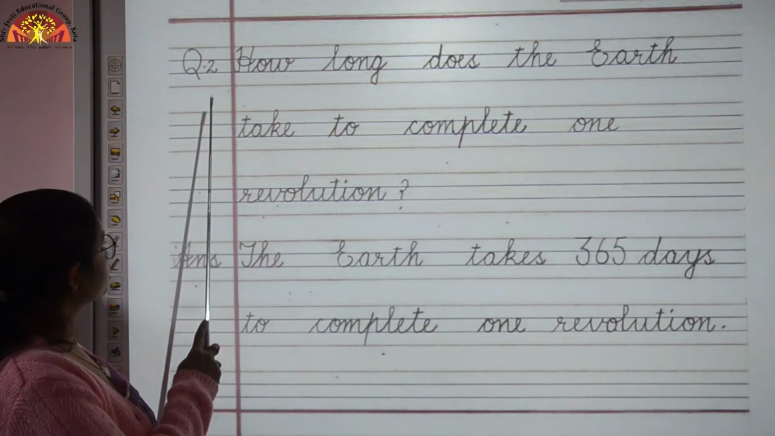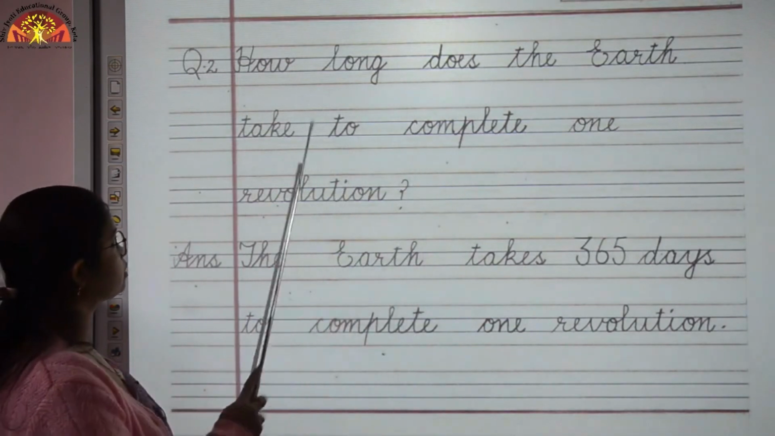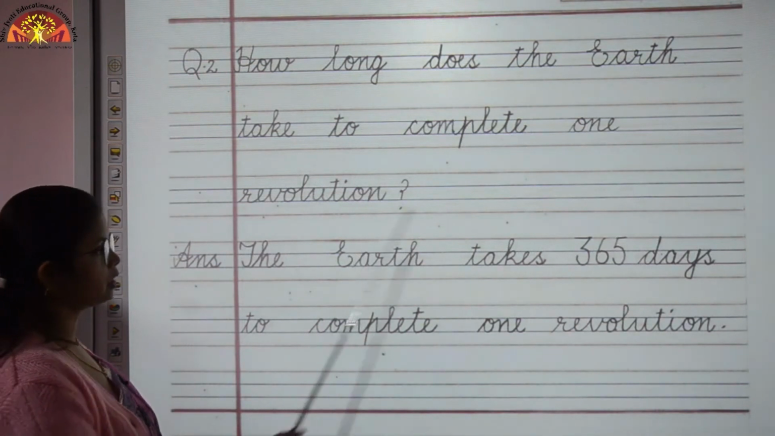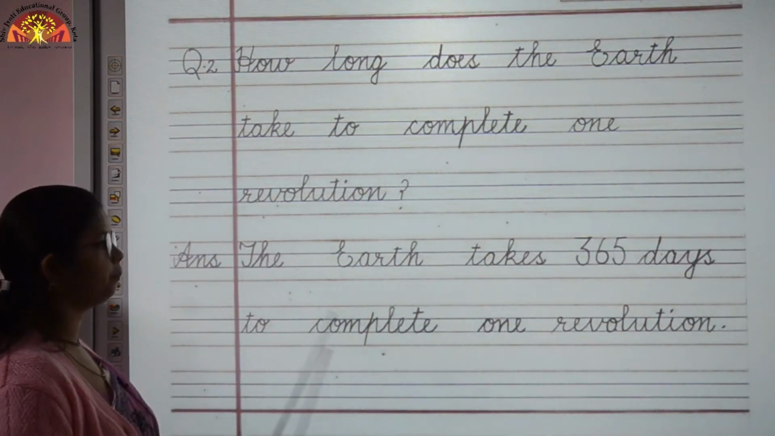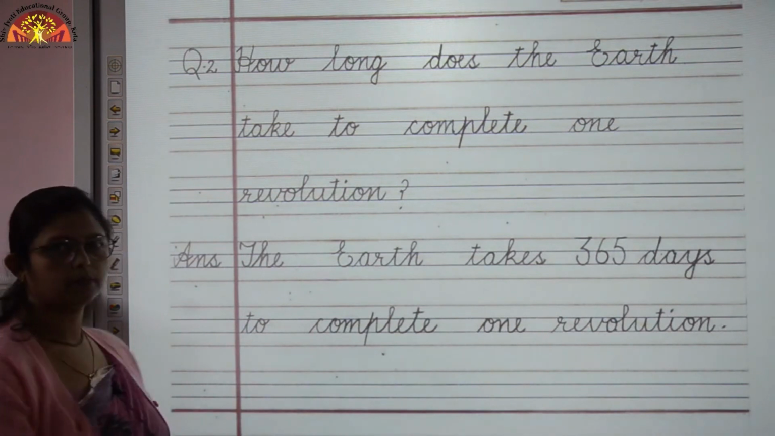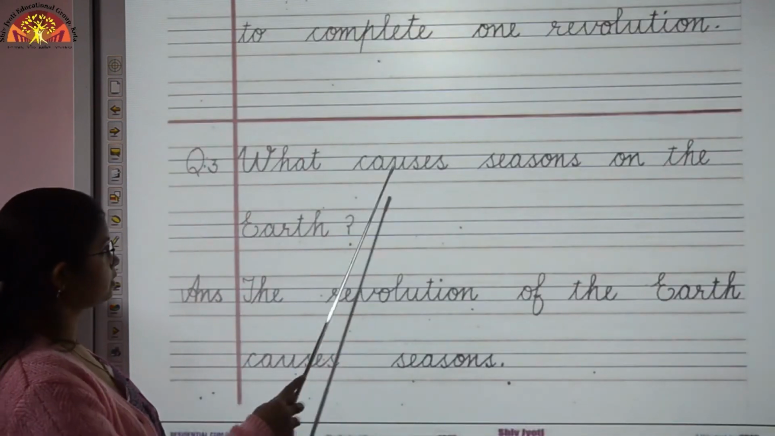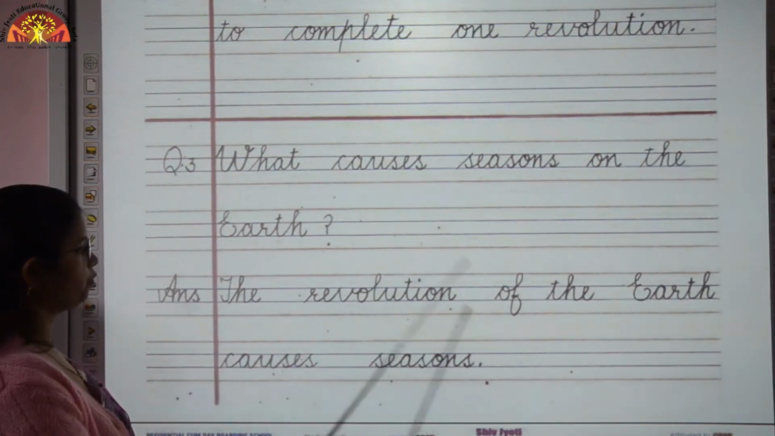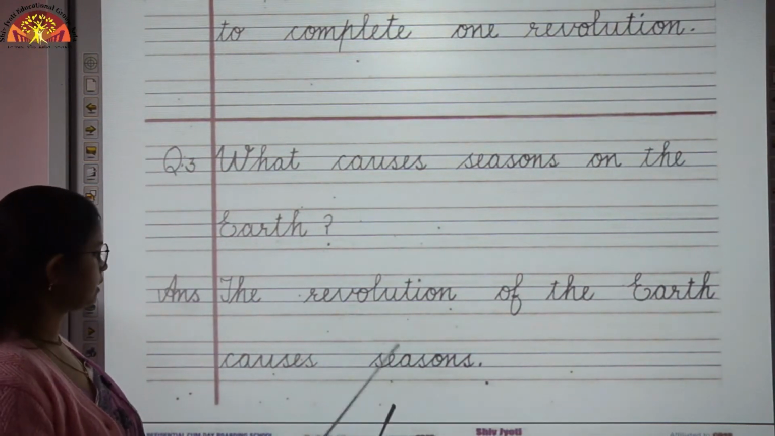Next is question number 2, how long does the earth take to complete one revolution? So the answer is, the earth takes 365 days to complete one revolution. Question number 3 is, what causes seasons on the earth? So the answer is, the revolution of the earth causes seasons.